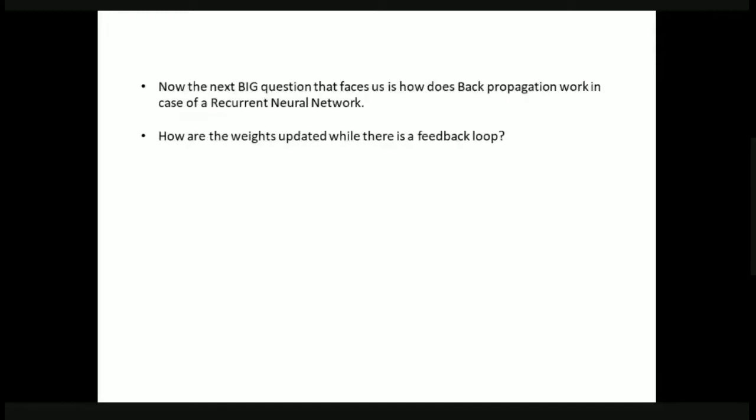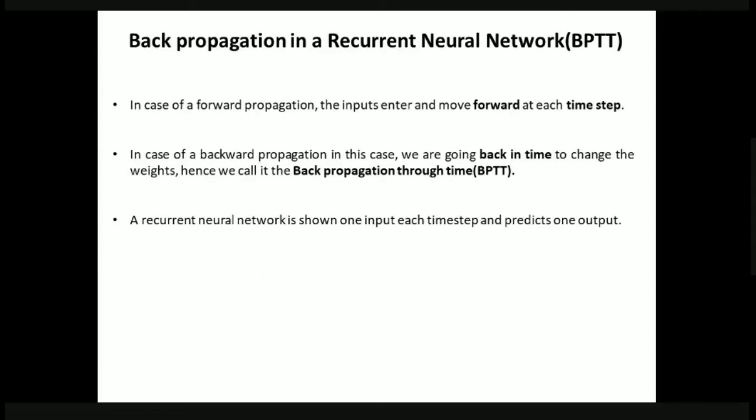So today we are going to see how these weights are updated in the feedback loop. Okay. Back propagation. All of us know what back propagation is and how we carry it out, as we have discussed these concepts in the previous classes. But now we have to see how back propagation is carried out in a recurrent neural network. Back propagation in RNN is familiarly referred to as BPTT. Why we call it BPTT, we'll come to know now.